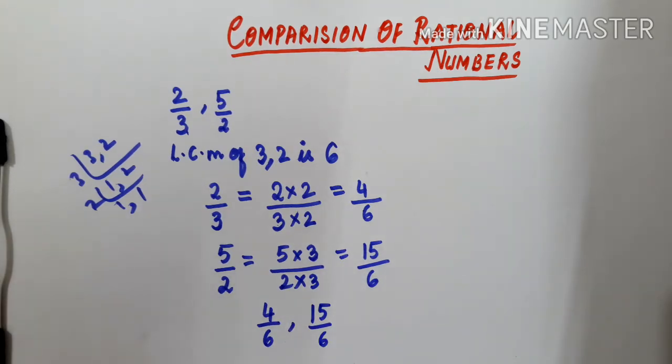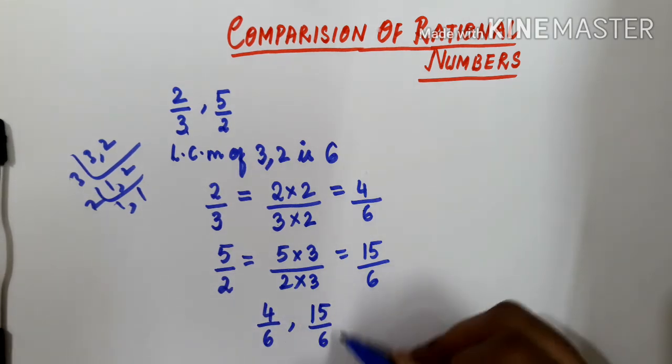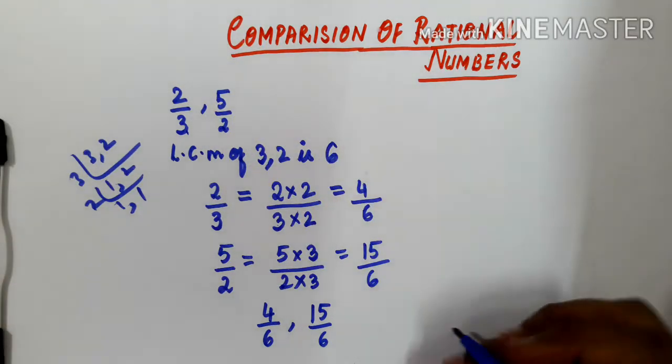Can you tell which is greater? It is very easy now because the denominators are equal. Whichever has the greater numerator is the greater rational number. Out of 4 and 15, obviously 15 is greater. So 15 by 6, that means 5 by 2, is the greater rational number.